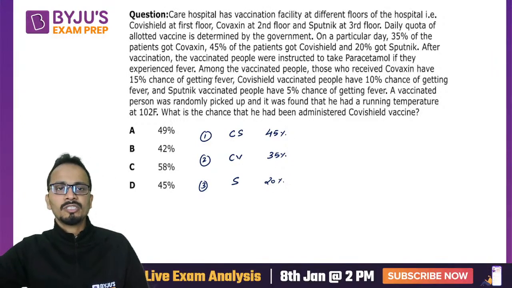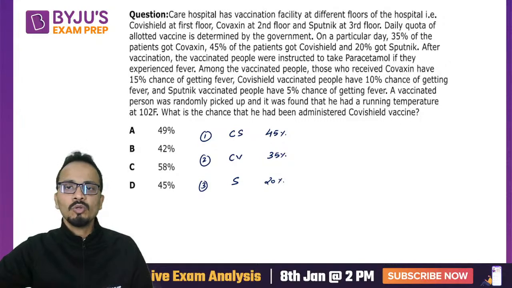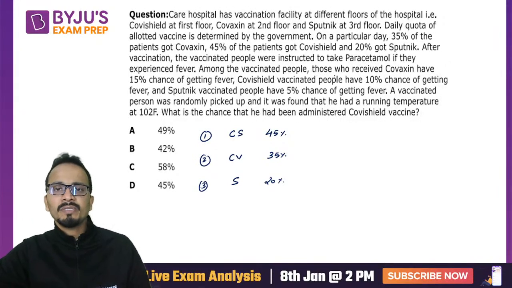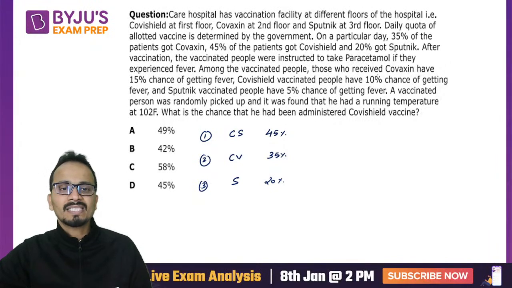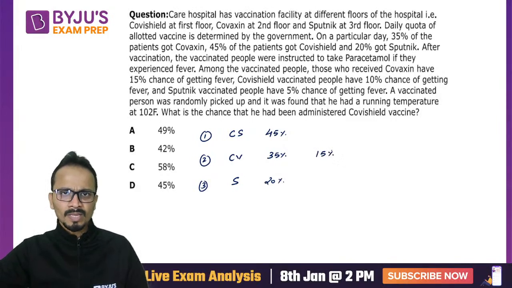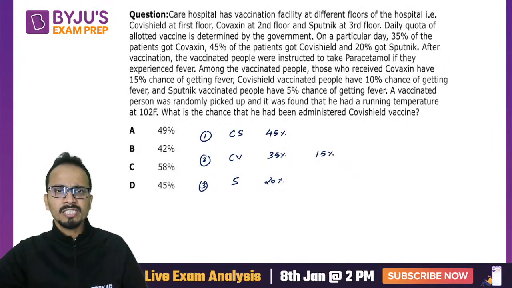After vaccination, the vaccinated people were instructed to take paracetamol if they experienced fever. Among the vaccinated people, those who received Covaxin have 15% chances of getting fever. So they have given the chances of getting fever separately for these vaccines.